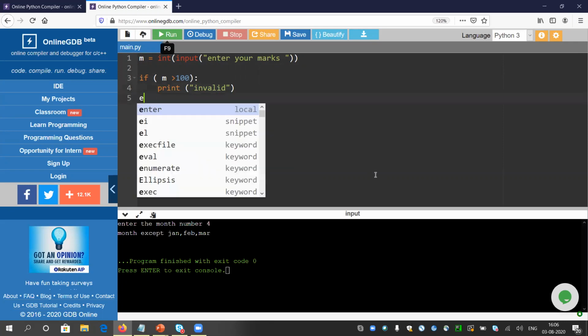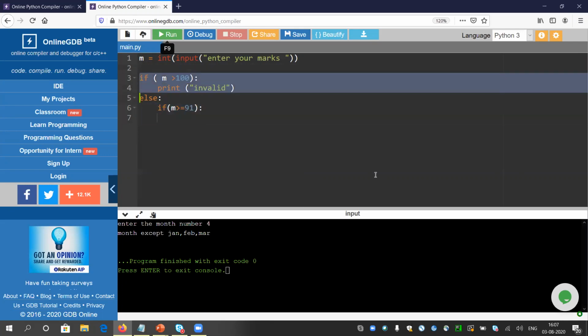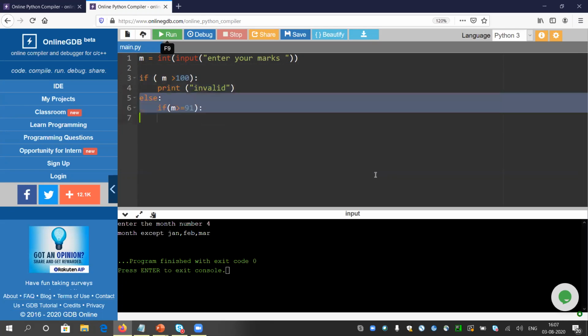Else I will start checking. If the marks is greater than or equal to 91, that means it should come under 91 to 100, because all the numbers up to 100 will come into this else block.